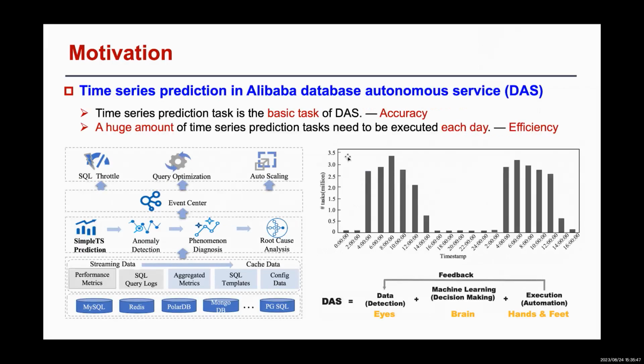The time series prediction task in the database autonomous service DAAS of Alibaba Cloud plays a very important role. The ability to make accurate predictions is crucial for identifying and addressing issues in a timely manner. Motivated by this, we aim to develop effective time series prediction models that can provide accurate forecasting for diverse types of time series data. In addition, Alibaba Cloud's DAAS runs more than 2 million prediction tasks every 2 hours from 4 a.m. to 2 p.m. every day. We also aim to improve the efficiency of model training.